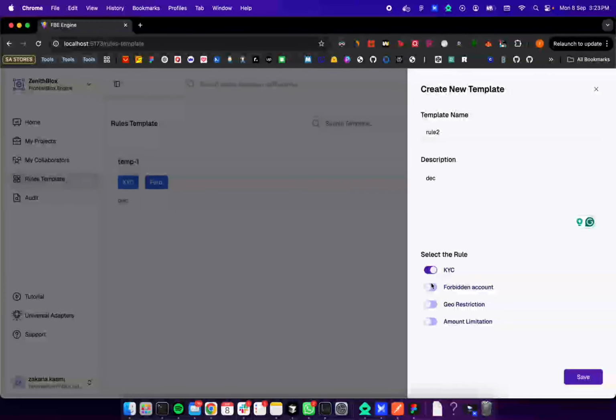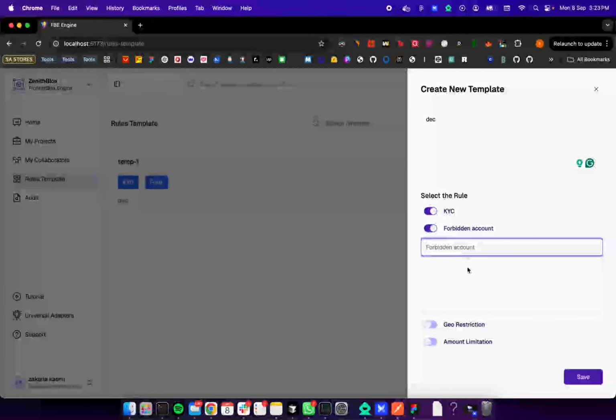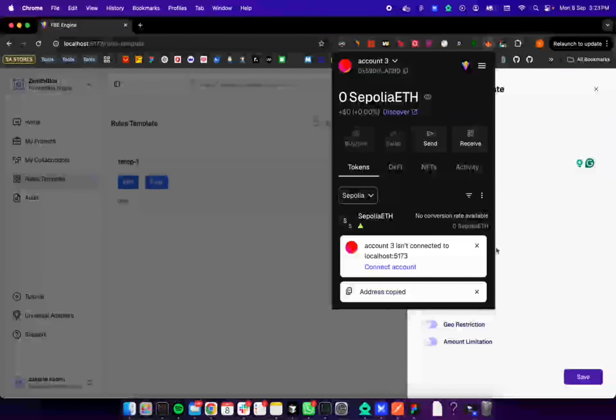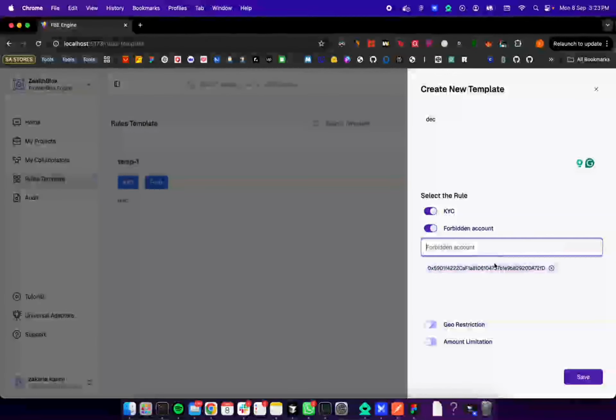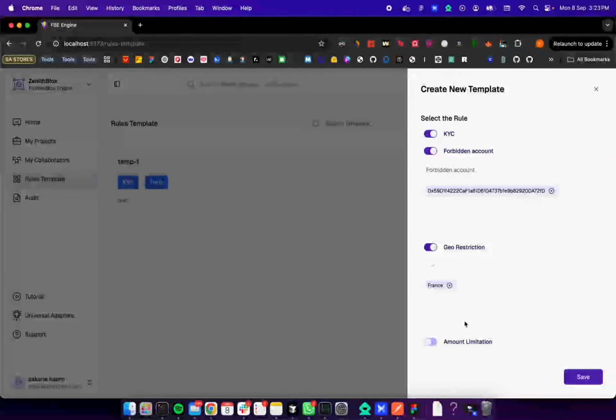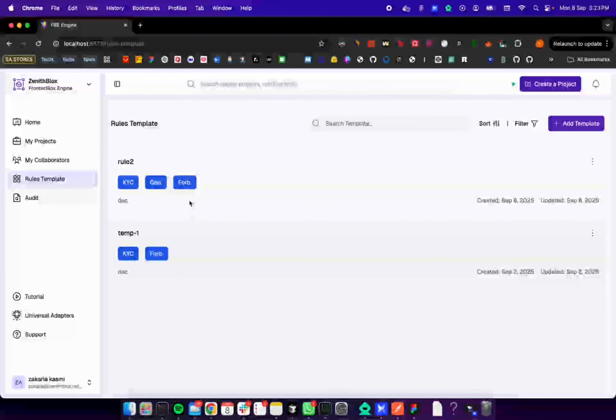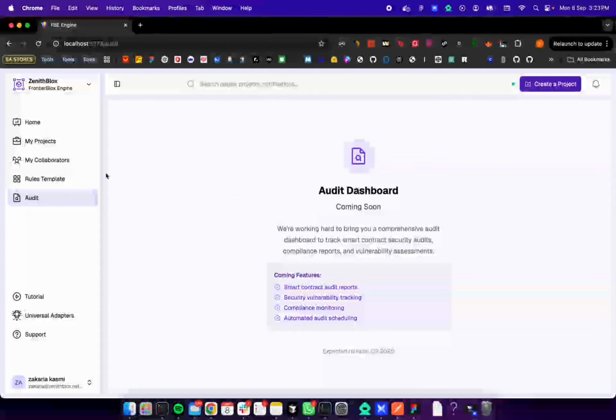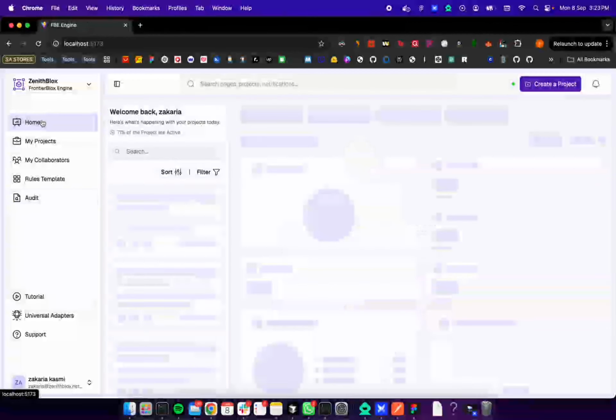For the KYC and the forbidden accounts, you can enter an address, for example this one. I'm going to use my wallet address, and geo restriction to block a country, for example France, and save. So in here you have a template you can use in the builder. And we have the audit page, which is coming soon. So let's go back to the home page.